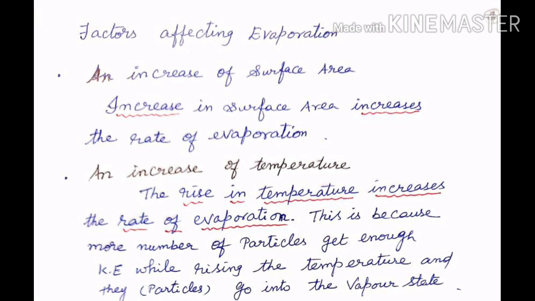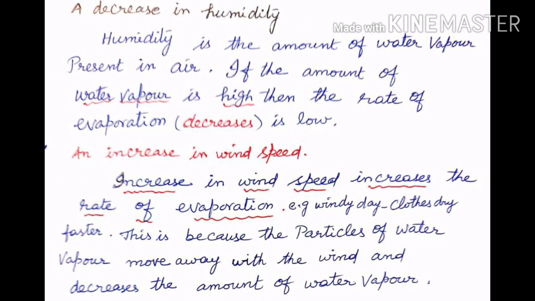An increase of temperature. The rise in temperature increases the rate of evaporation. This is because more number of particles get enough kinetic energy while rising the temperature and they go into the vapor state. A decrease in humidity. Humidity is the amount of water vapor present in air.